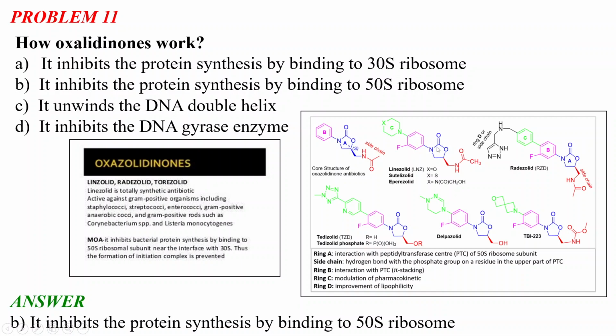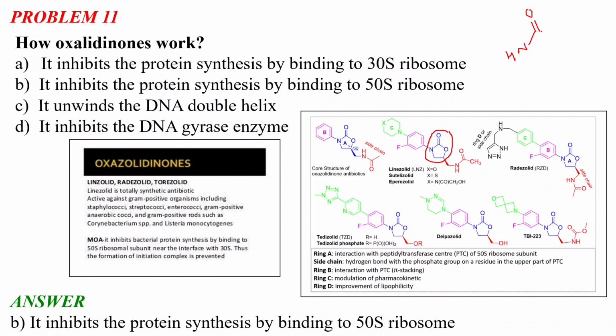As you can see, this is the active site structure. I will just point it out. This is called the oxazolidinone. The structure of oxazolidinone is a heterocyclic molecule, like hydantoin, which we discussed in our previous classes.